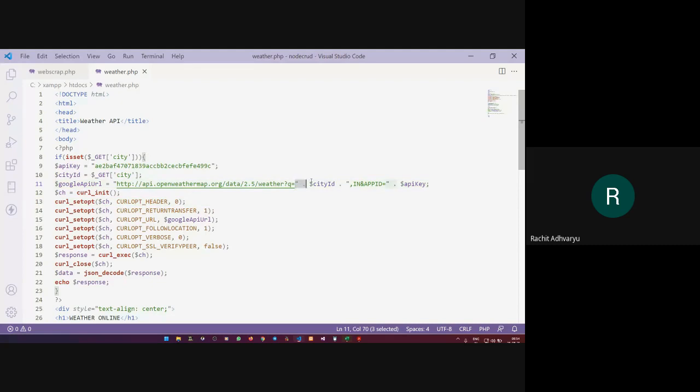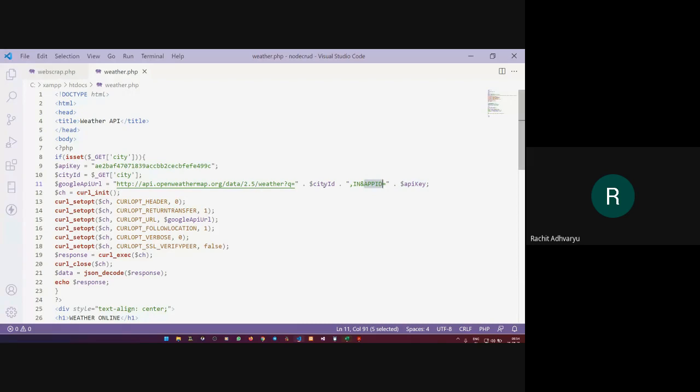After q=, I provide the city name, comma, IN, that is Indian cities, and I am providing my token key as the APP ID parameter.